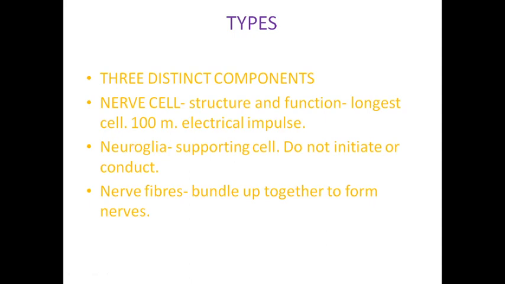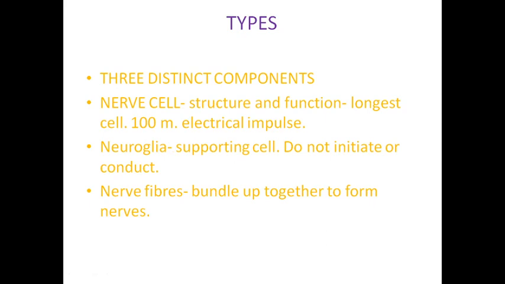The next one is the neuroglia. It is called the supporting cells. It is opposite to nerve cells, and it does not initiate or conduct any message. Initiate means to start, or to conduct or convey any message. But nerve cells have three functions: they detect what has happened, receive the message and transmit the message. These three functions are done by the nerve cells but not by the neuroglia. Simply, it is called the supporting cells.